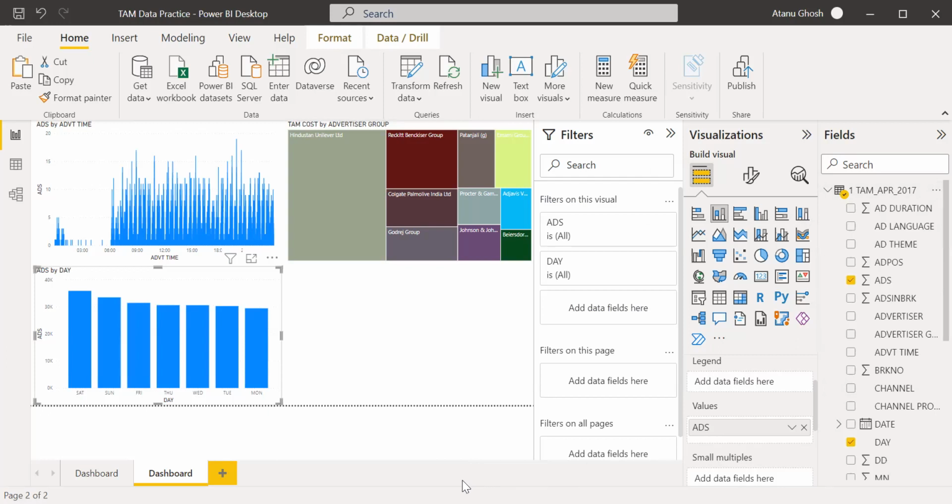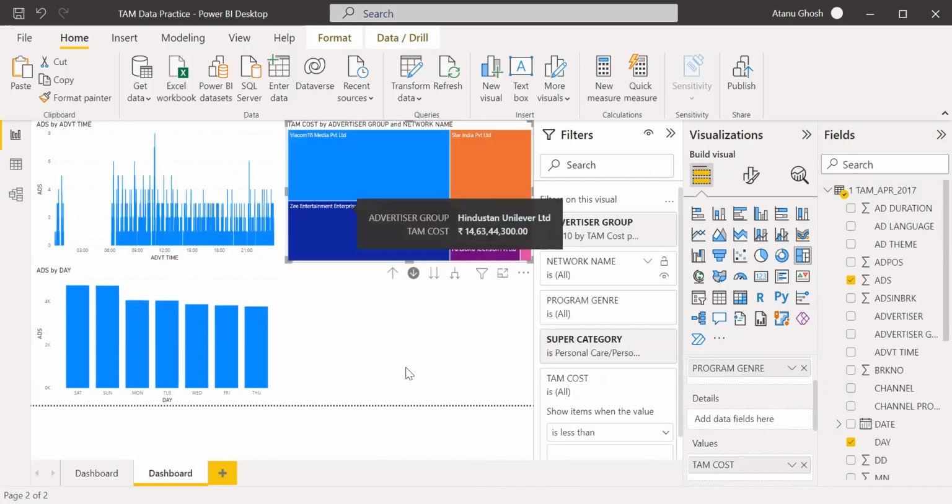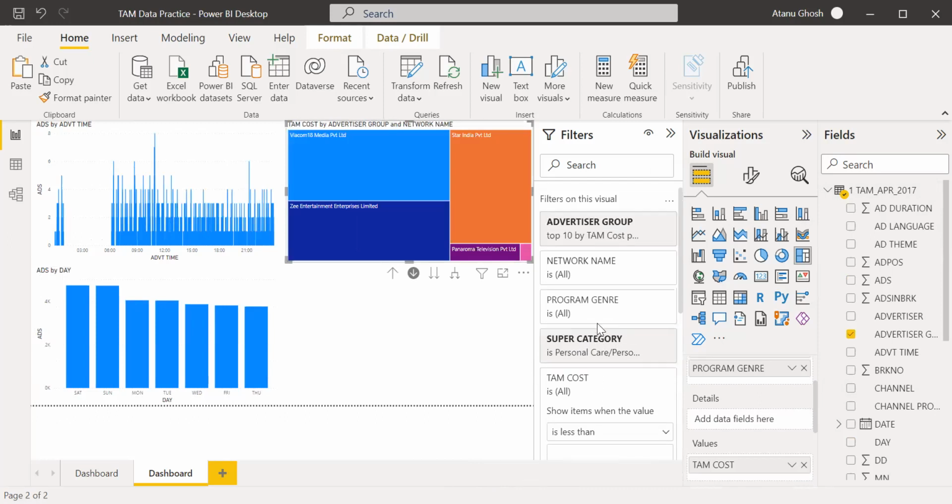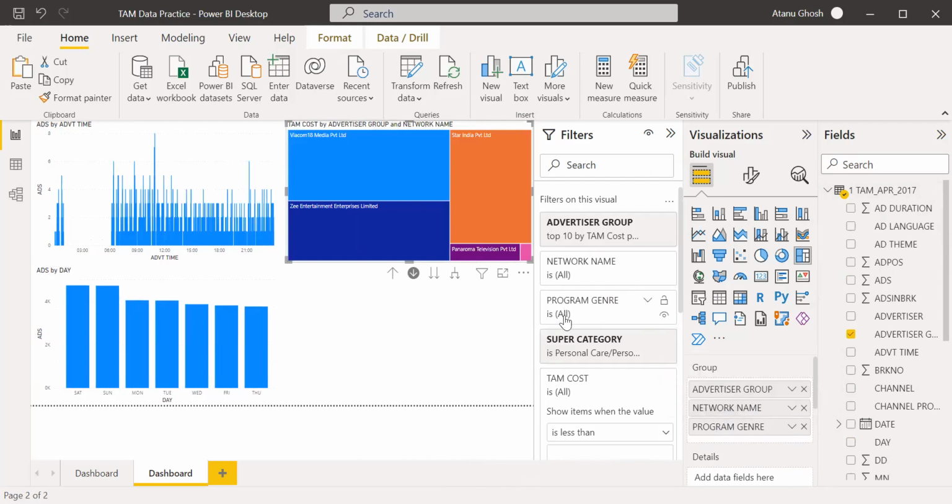Okay, great. So I think the last one, the tree map. Can you just show how you put the filter there? Yeah, sure. I made this filter here, super category. The ones that are there in the dimension, the advertiser, group, network, and program, are by default in the filter.